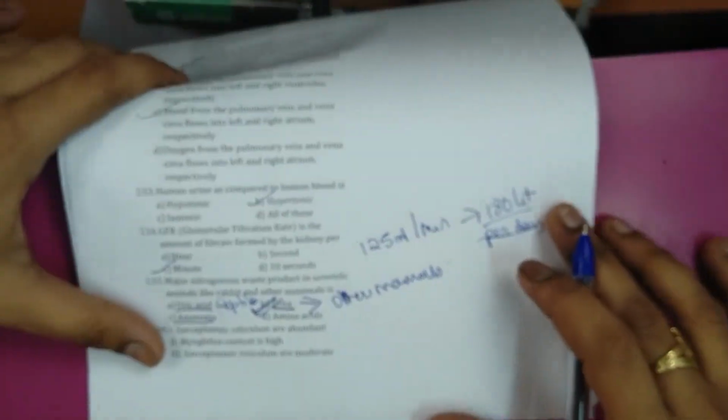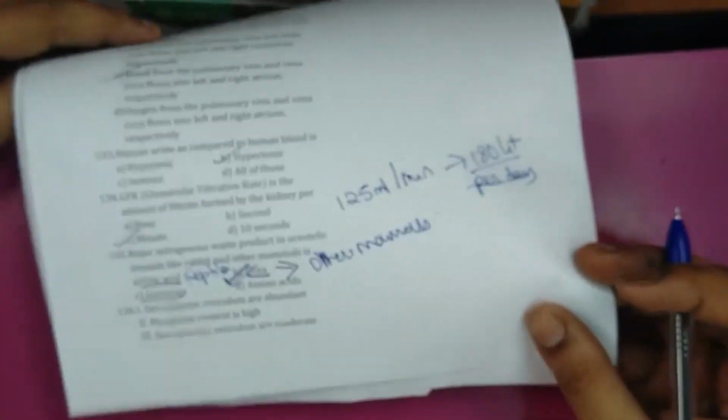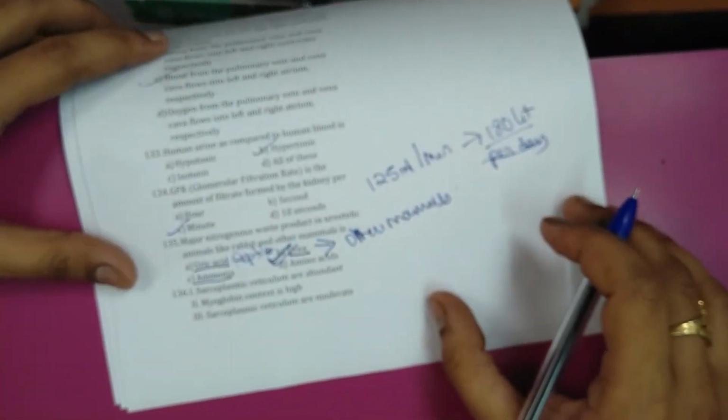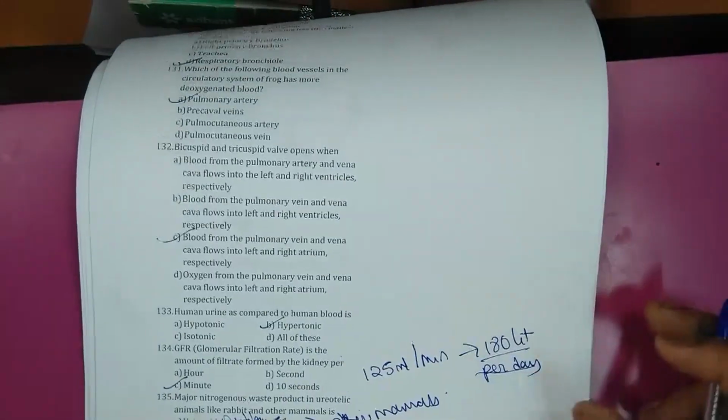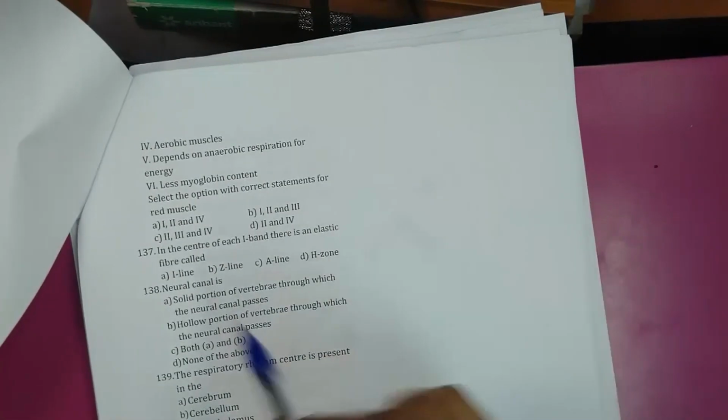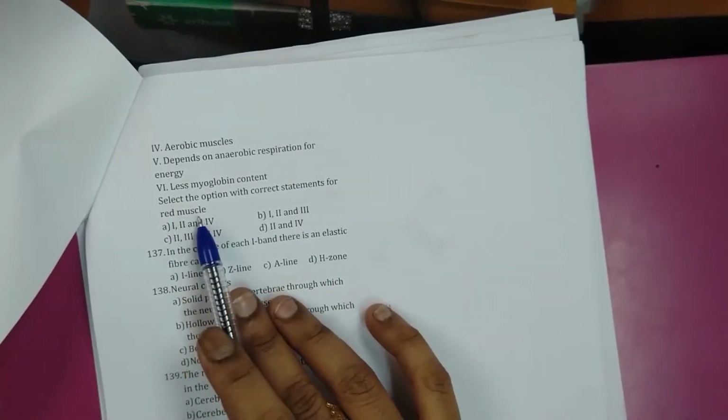Next. Sarcoplasmic reticulum are abundant. Now we are given three statements, and we have to find out which of the options are correct for the red muscles.